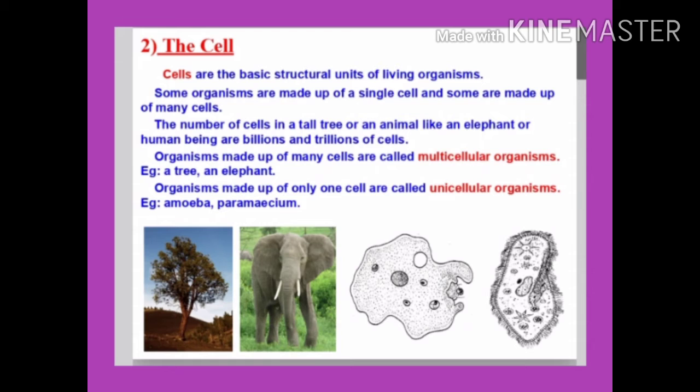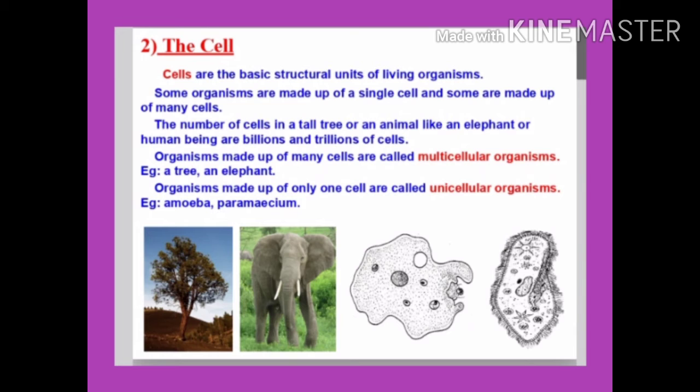Example: amoeba, paramecium, euglena, etc. The single cell of these organisms behaves like a complete organism. All the basic functions of a living being like digestion, respiration, excretion and reproduction are performed by a single cell only.